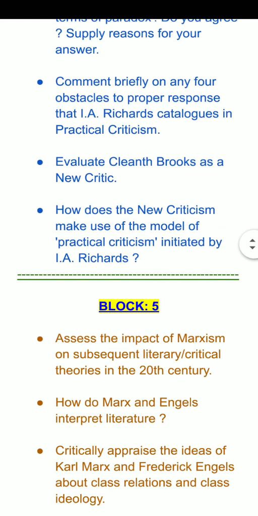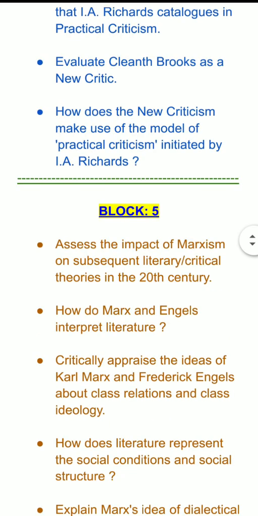Now comment briefly on any 4 obstacles to proper response that I.A. Richards catalogues in Practical Criticism. So again, from this particular block, I.A. Richards, any 4 obstacles that he has stated, we have to write in this answer. Evaluate Cleanth Brooks as a new critic. Very straightforward and a simple question for that matter.